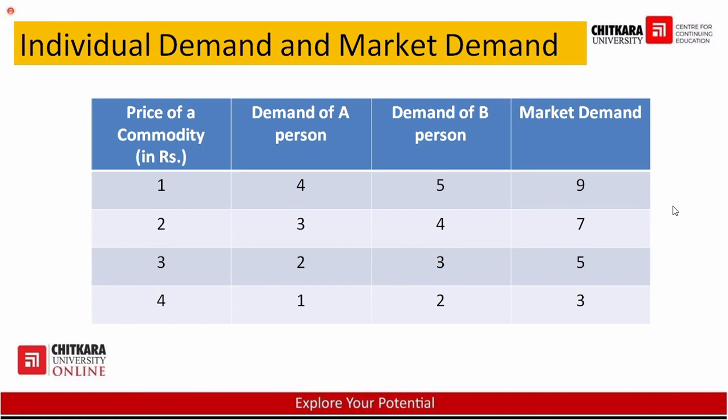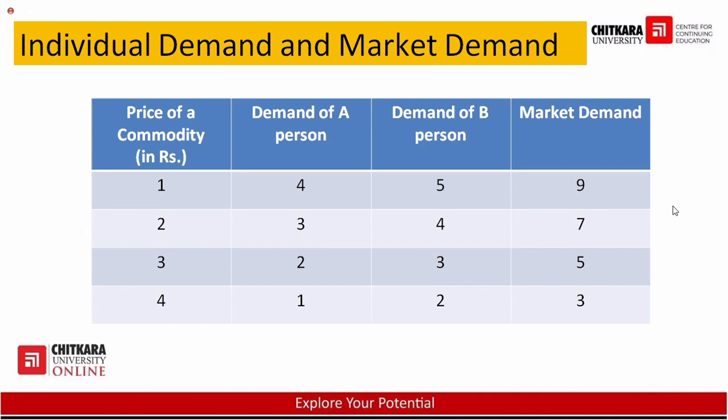Suppose you want to purchase an apple. Now the consumption of apple in every house is different. In some houses, they bring 1 kg apple, some 2 kg apple, some 1.5 kg apple. So the consumption in each and every home is different. So individual demand means how much quantity a particular family or a particular person demands for a product. It is known as individual demand.